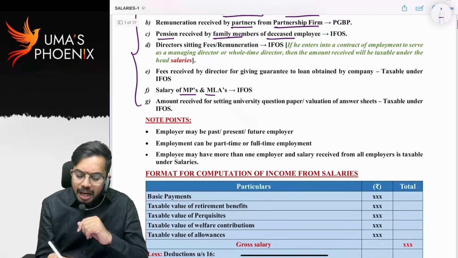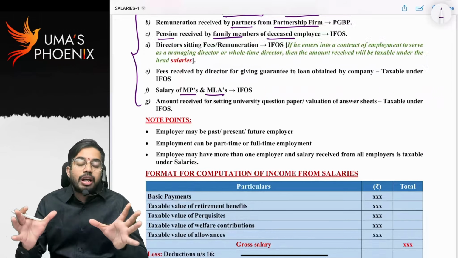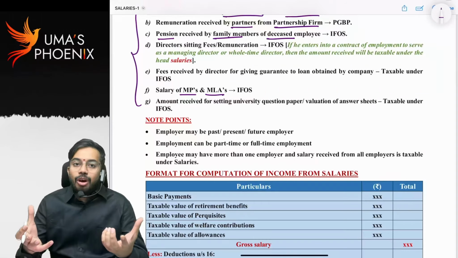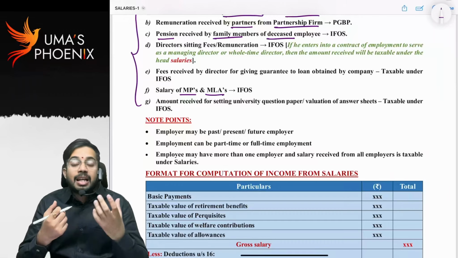Salary of MP and MLA. See, MPs and MLAs are public representatives. They are not employees of the government. That's why whatever benefit is received by MPs and MLAs from the government, that remuneration is taxable under other sources.